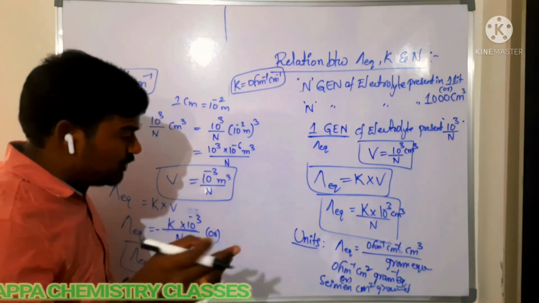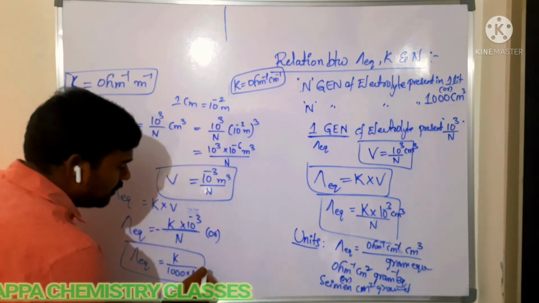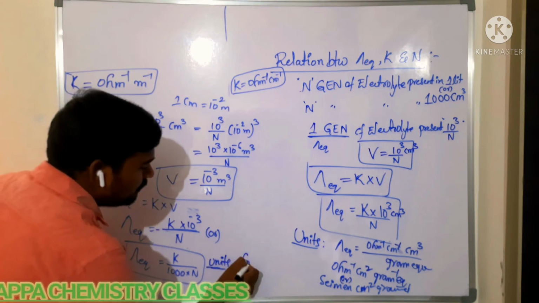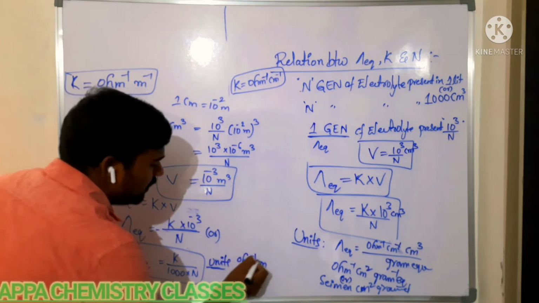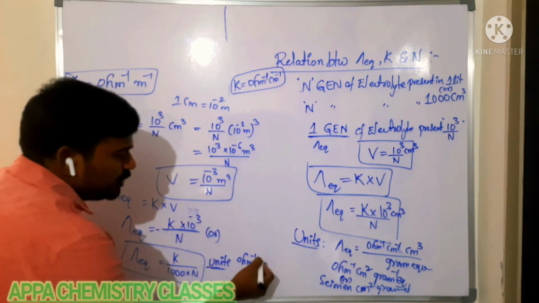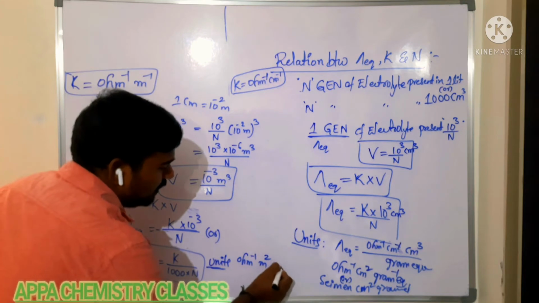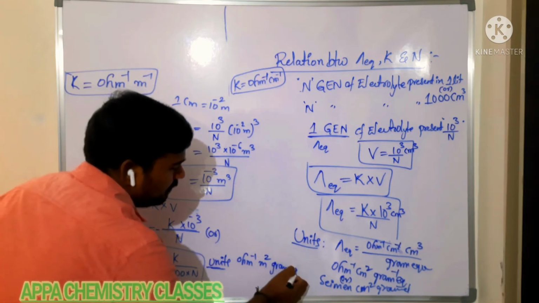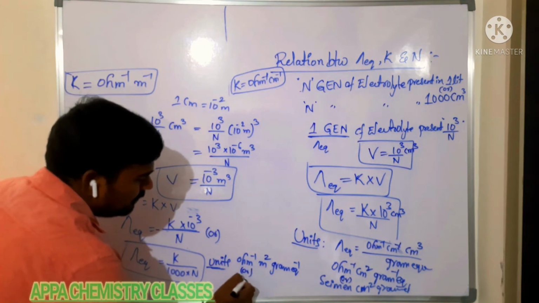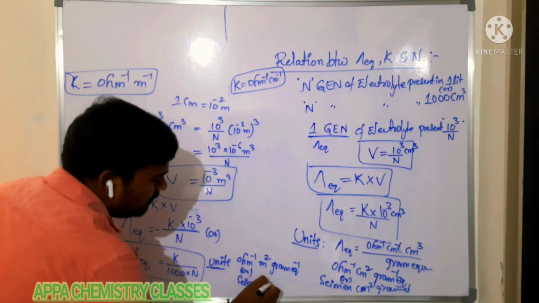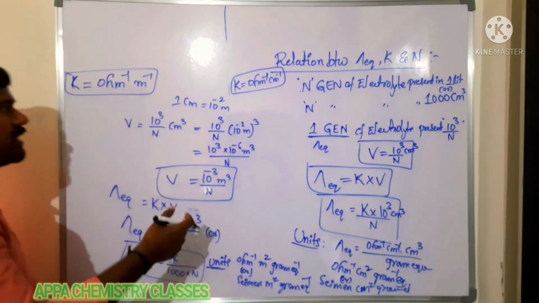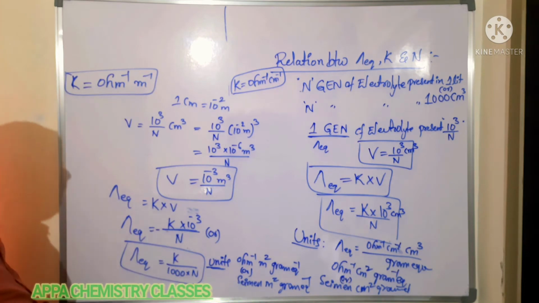Is that clear? Very important. Now the units will be ohm inverse meter square per gram equivalent, or Siemens meter square per gram equivalent. That is the unit in case of equivalent conductance.